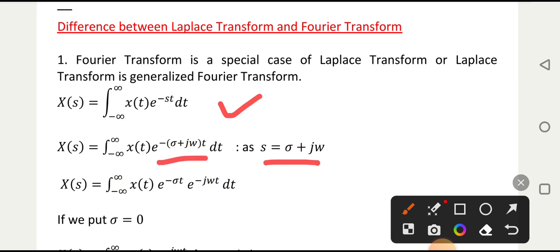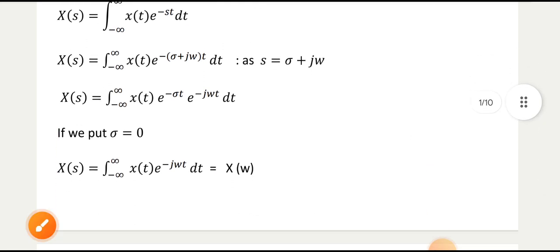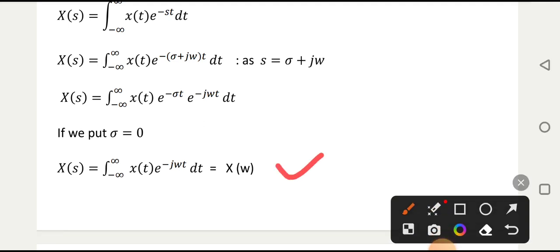Then if we split the exponential, you will get this part. And you can observe here that if you put sigma equal to 0, you will get this expression, which is nothing but the Fourier transform. So Laplace transform is a Fourier transform when sigma is equal to 0.